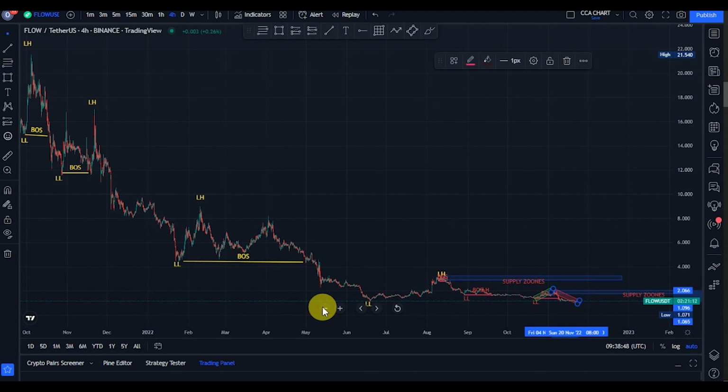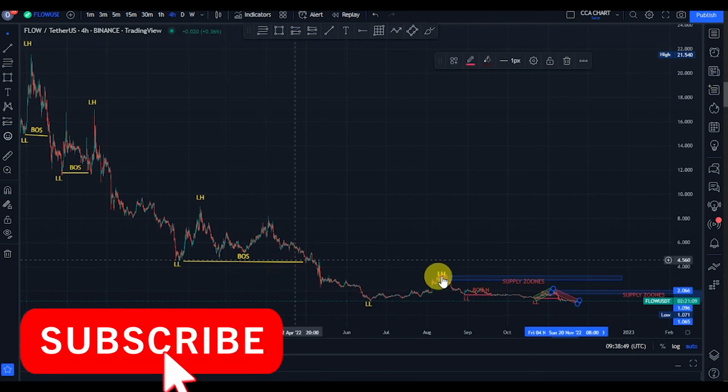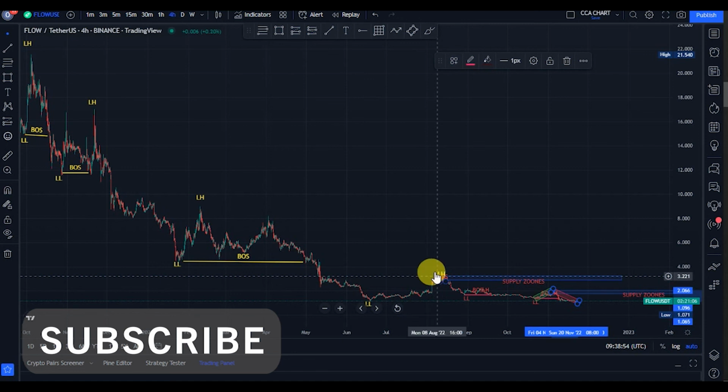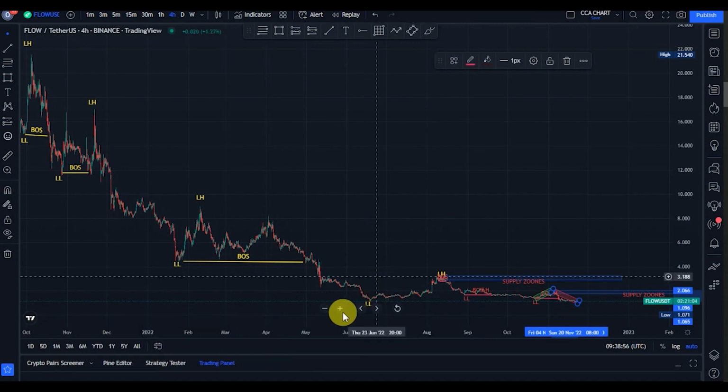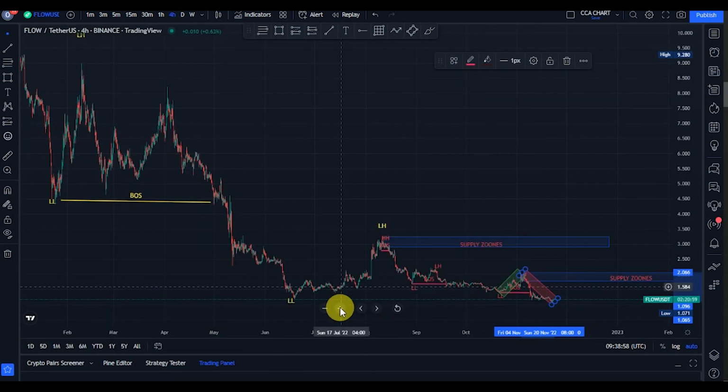Sure, we got a minor pullback here. And on the minor structure, we saw another break of structure to the downside, expecting a pullback. We've not yet seen any pullback yet. So currently, you are still on a bearish trend.